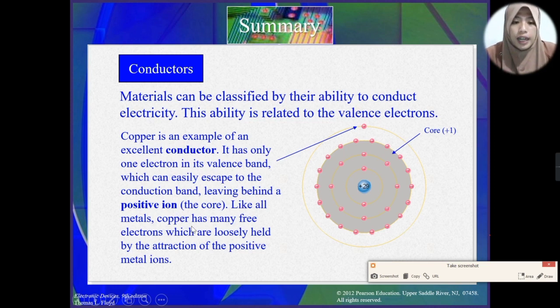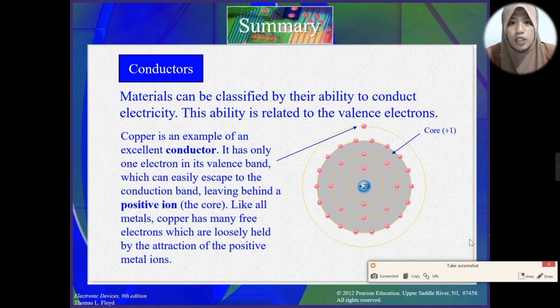Like all metals, copper has many free electrons, which are loosely held by the attraction of the positive metal ions. Again, examples of conductors are those elements that have only one valence electron at the valence shell, because this valence electron can move freely, as it is loosely bound to the atom.